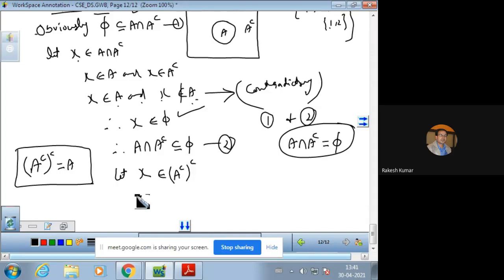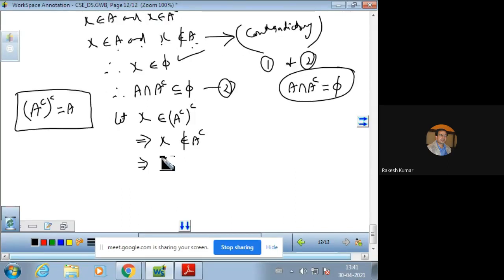If x belongs to this, then x does not belong to A complement, and if x does not belong to A complement, then x should belong to A, and it is clear this is a subset of A.